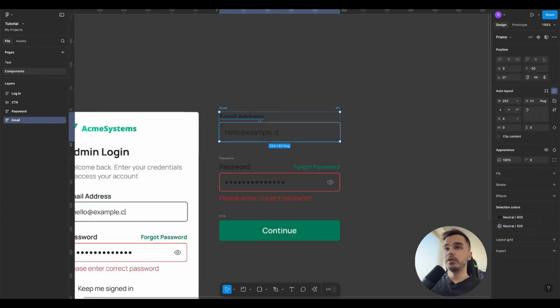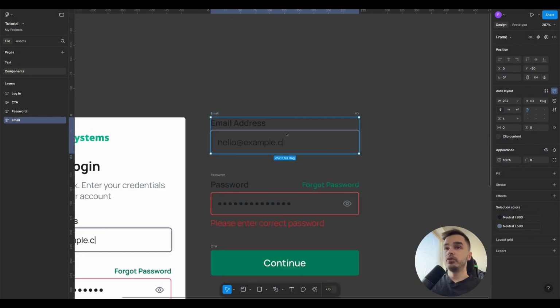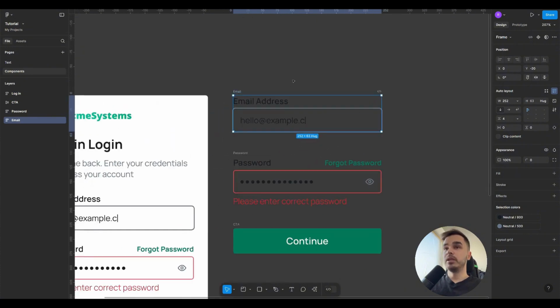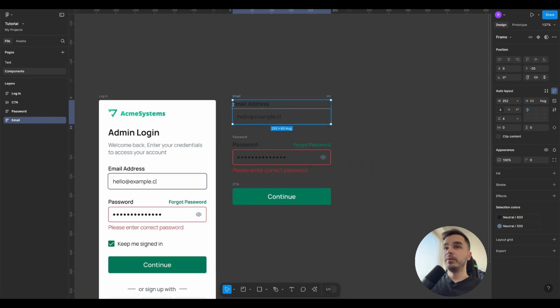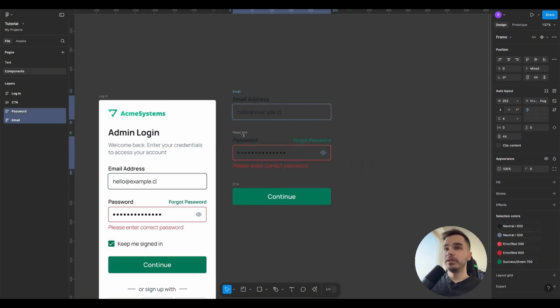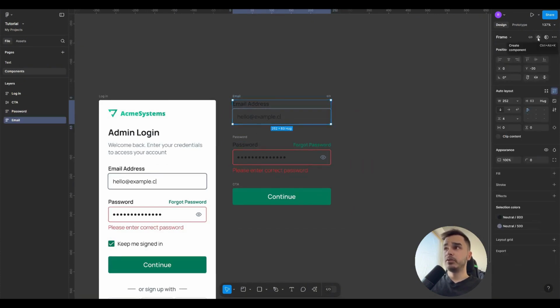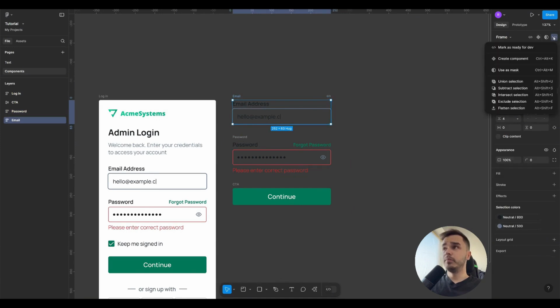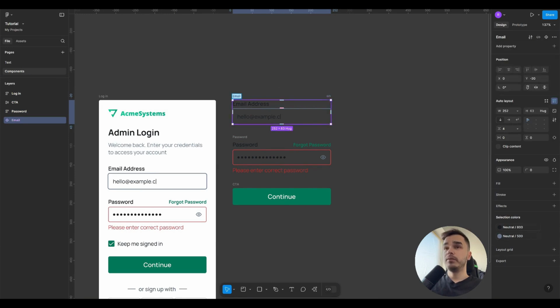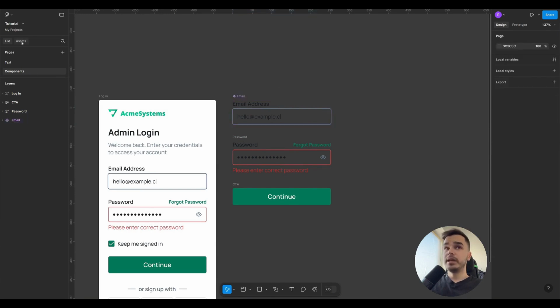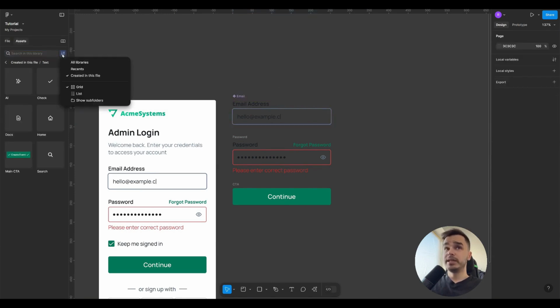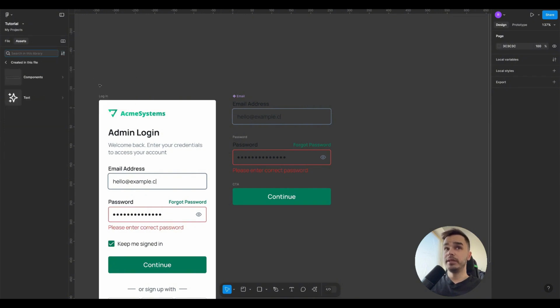To create a component, once you have already created some base for it, that is, we have an input with some title, you can select one element or several elements at once. If you select one, you can click immediately here on Create Component, or the ellipsis, and then Create Component. You can find its name on the left in the Asset tab. If you click on the settings icon, you can find the components created in this file. In our case, it's email.